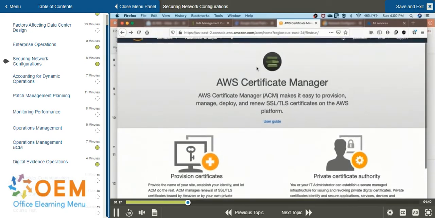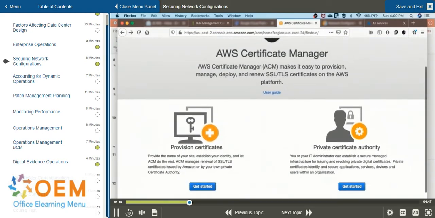AWS Certificate Manager is one of them, which can help you provision, manage, deploy, and renew SSL certificates, DNS certificates for various kinds of network communication. Now, there are two different types of certificates that you can use. One, you can set up your own private certificate authority. Second, you can provision certificates from a third party certificate authority.